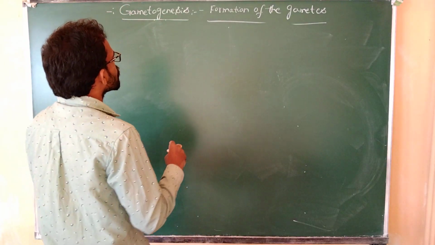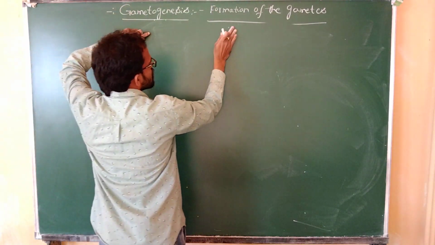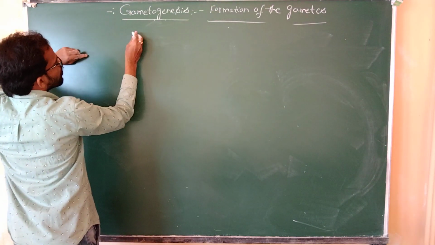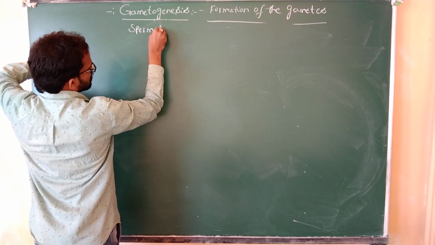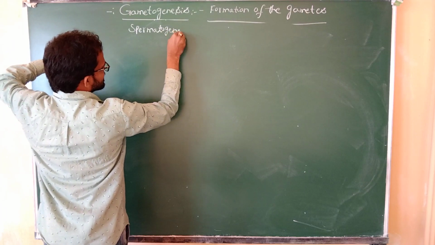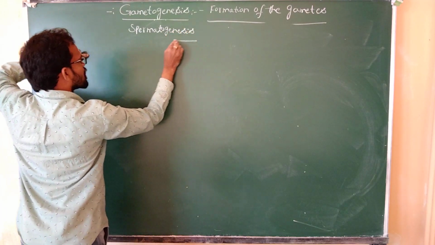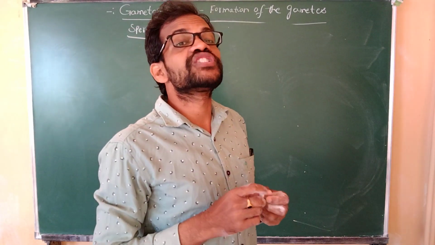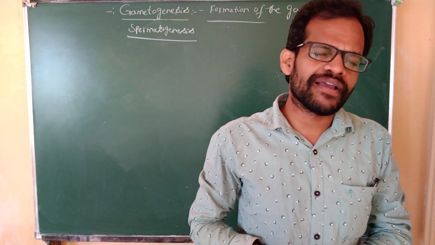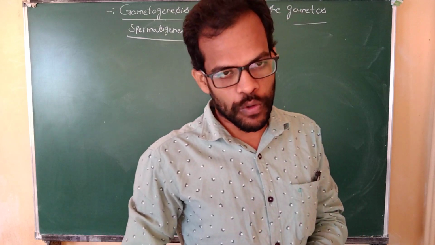What is the exact meaning of the spermatogenesis process?